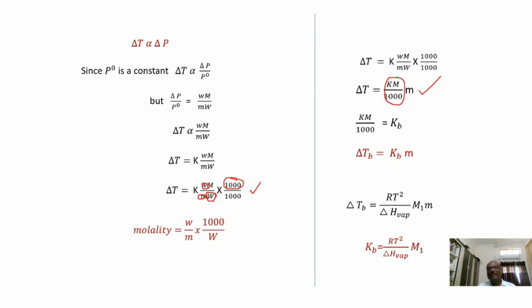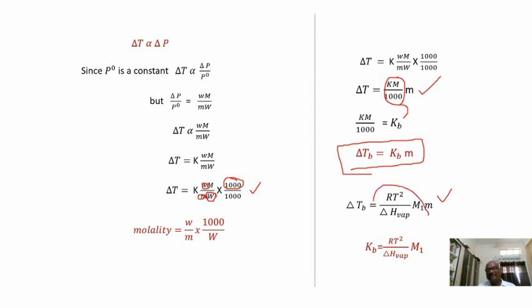So this can again be written as Kb, as with the graph. Let us write delta Tb is equal to Kb into small m. From this discussion, what will be the Kb? Kb is equal to K into capital M by 1000. And previously from thermodynamics, we have seen delta Tb is equal to RT square by delta H vaporization into M1 into m.